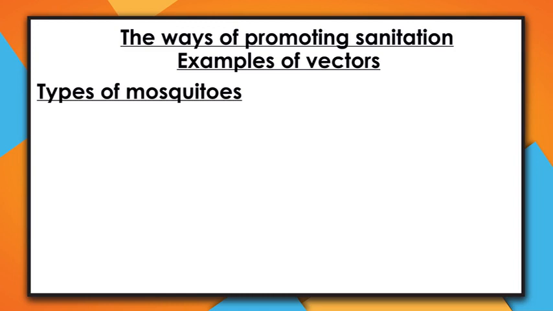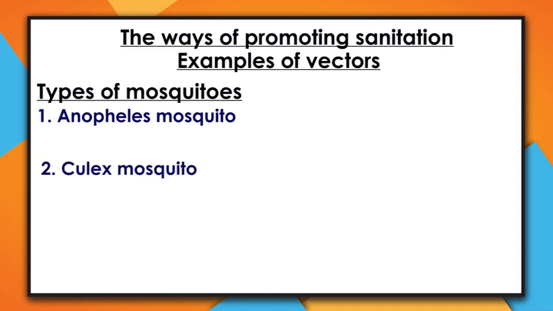For example, we have Anopheles mosquito that spreads malaria, Culex mosquito, it spreads elephantiasis, and tiger mosquito, it spreads yellow fever. So when we slash bushes around our homes, we are keeping away those vectors because they carry germs which spread diseases, which we have just mentioned.